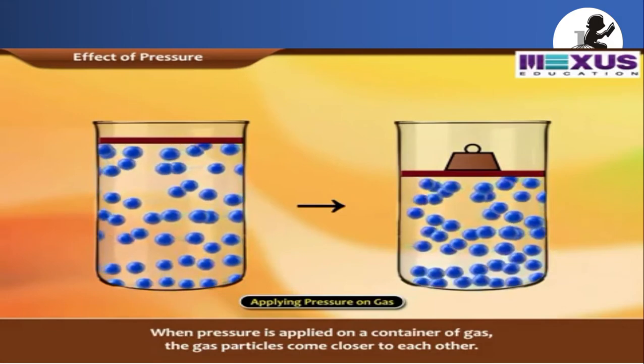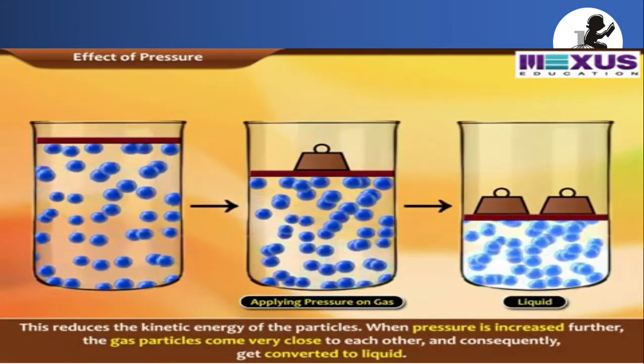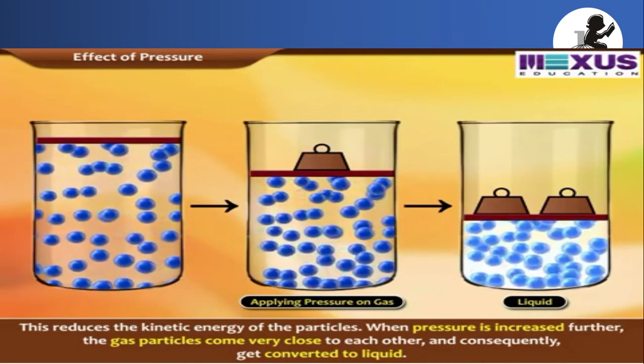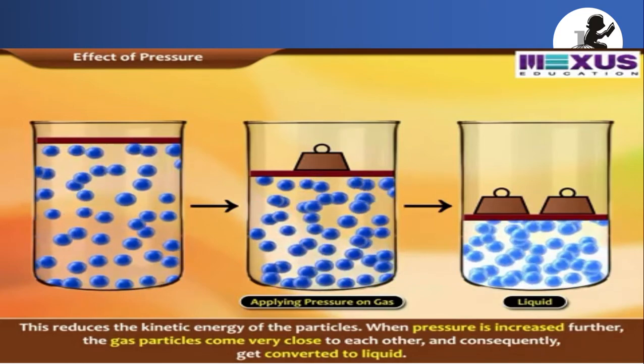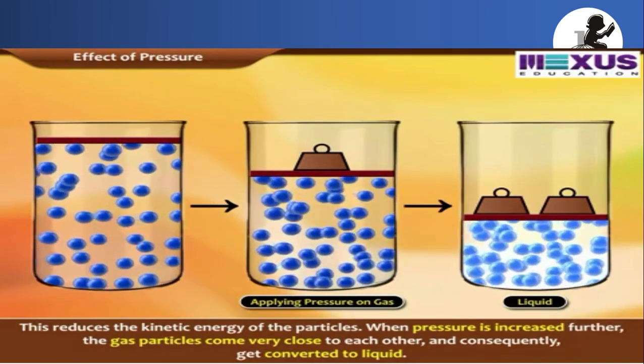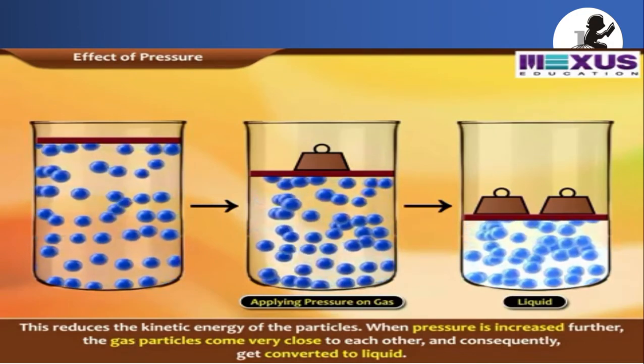This reduces the kinetic energy of the particles. When the pressure increases further, these gas particles come very close to each other and consequently get converted into liquid.